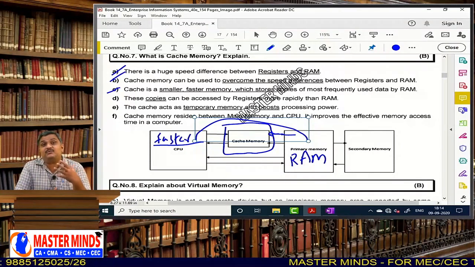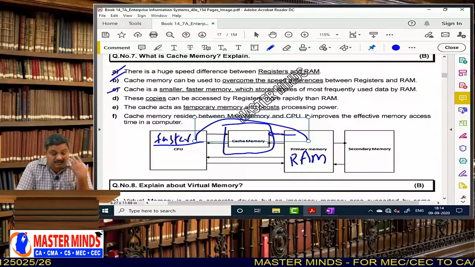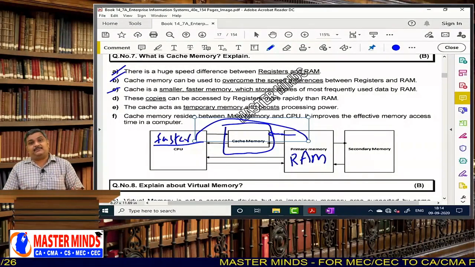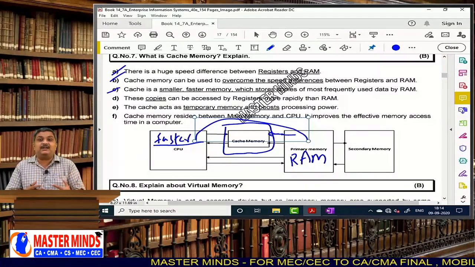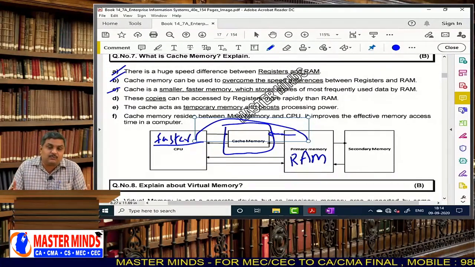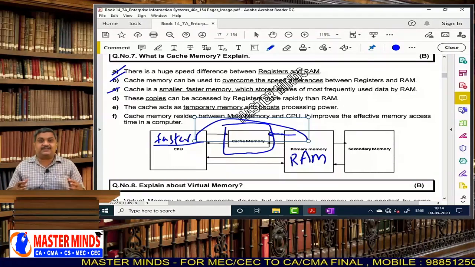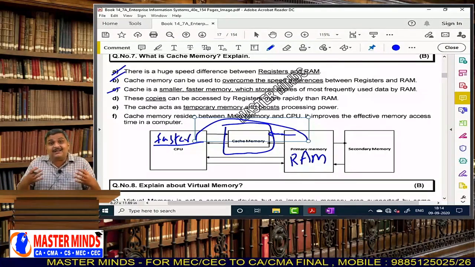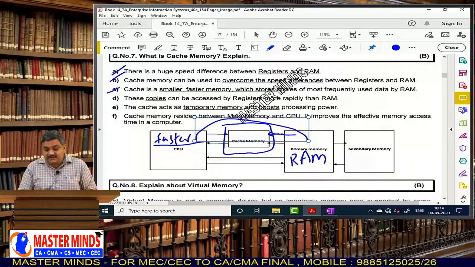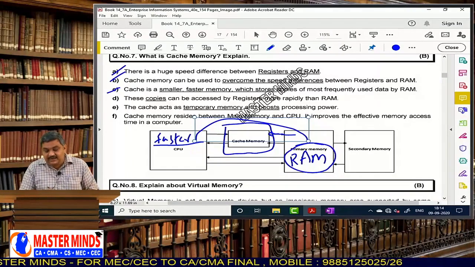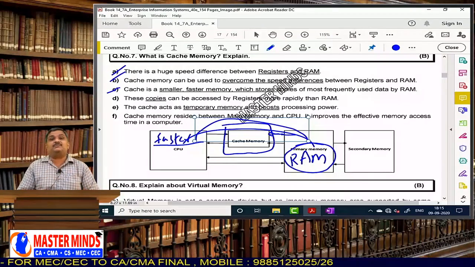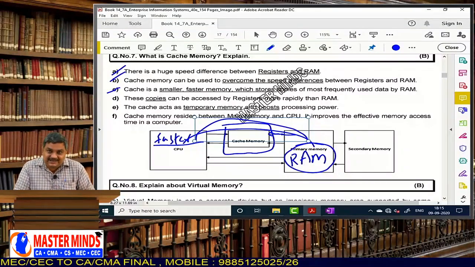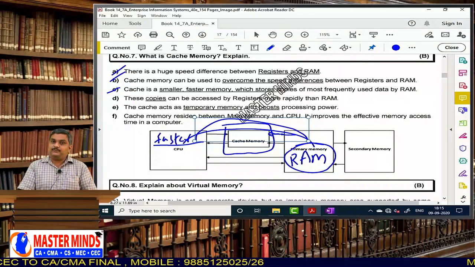See, CPU's time is very important. So CPU should not waste the time. If CPU time is wasted, then the processing will become very slow. So the CPU should not wait. CPU should get the data immediately. So sometimes the original RAM may not give the data that is required by the CPU. So at that time, the cache comes in between and gives the data to the CPU.